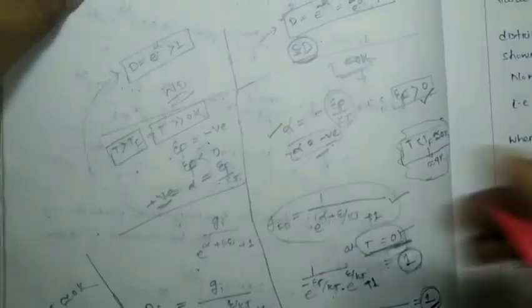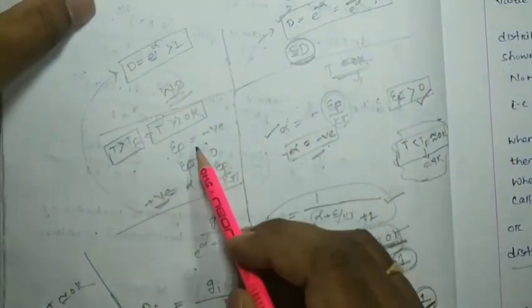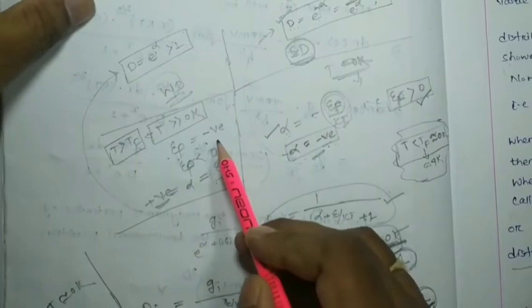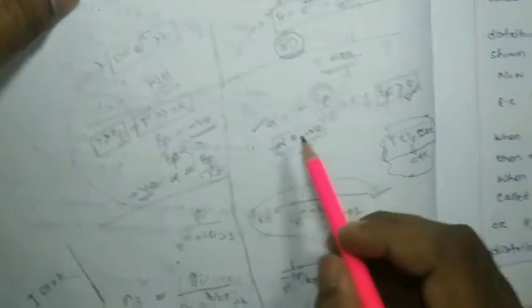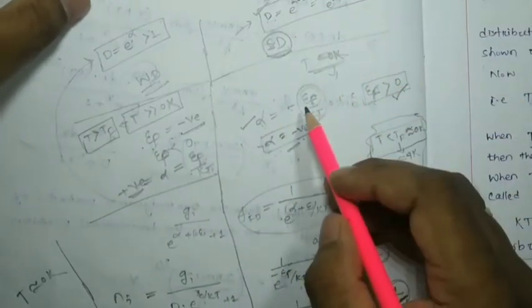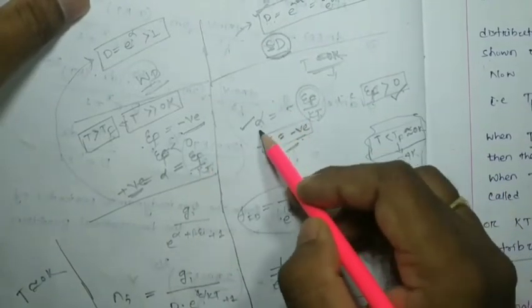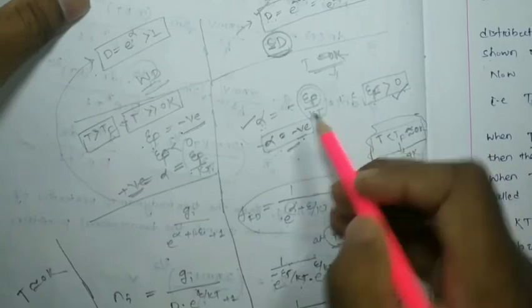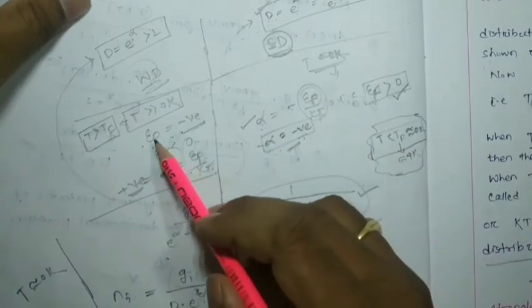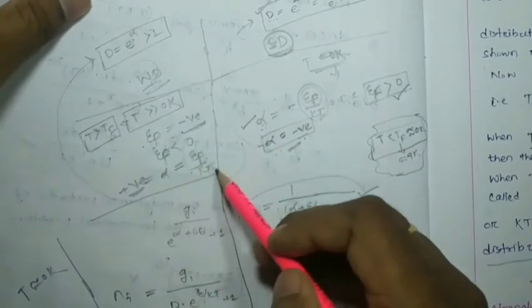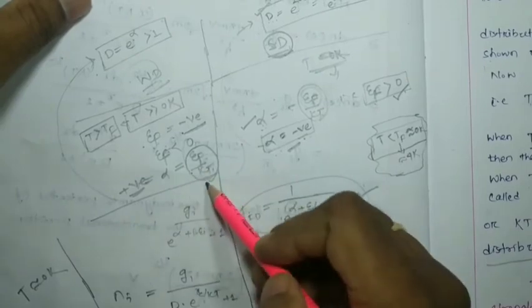So same as for weak degeneracy, epsilon f is considered negative. Alpha is nothing but minus epsilon f by kT. Here we consider alpha equal to minus epsilon f by kT. So if epsilon f is negative, then alpha will be positive.